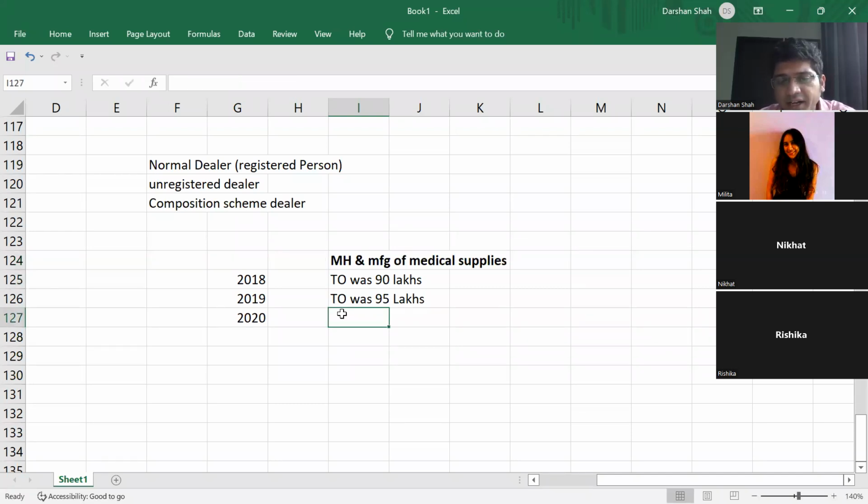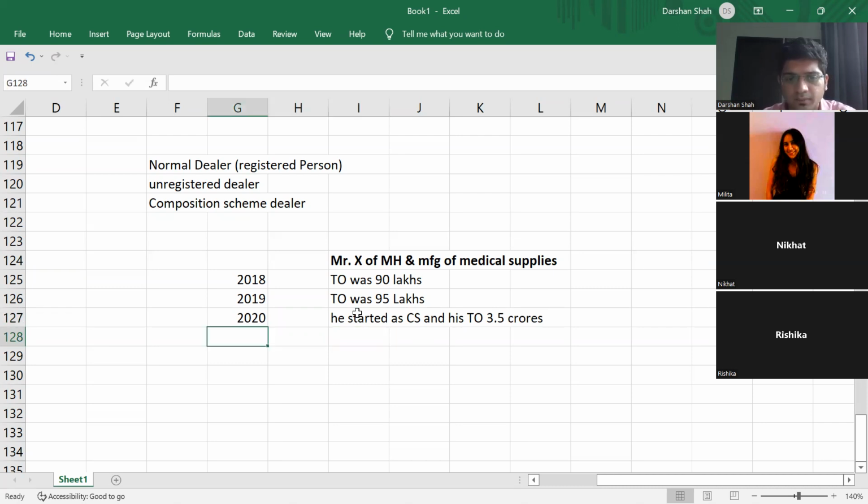Now, while starting in 2020, can Mr. X of Maharashtra claim to be a composition scheme dealer while starting his business in 2020? Yes, no problem. So he started as a composition scheme dealer, and his turnover was, let us say, not even 1 point, let us say 3.5 crores from medical supplies.